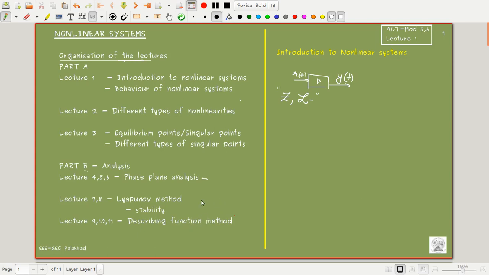Okay. Now we will just have a brief introduction to nonlinear systems, and we will see what the unique characteristics of nonlinear systems are. Okay. Now this is like a nonlinear system.